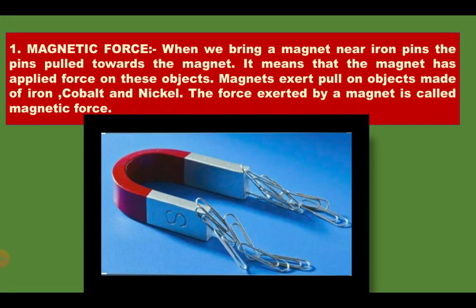What is magnetic force? To understand this, let us perform an activity. Take a magnet and bring a few pins. What you will see is that the magnet attracts the iron pins. You can also see that we are not touching the magnet with the pins. The pins automatically get attracted towards the magnet. So you can see the two objects are not in contact with each other.